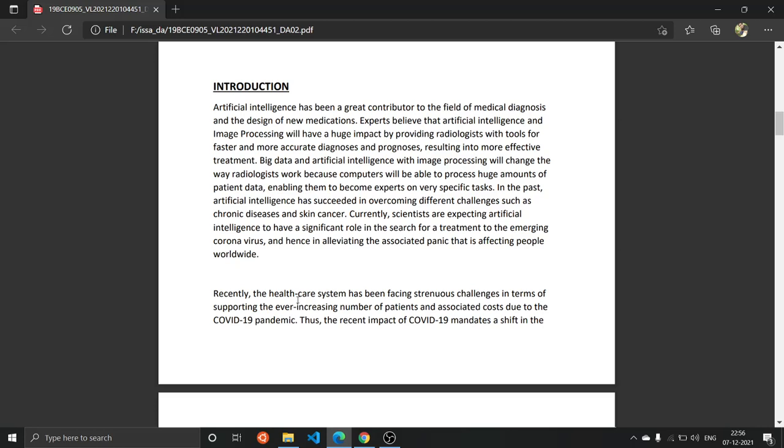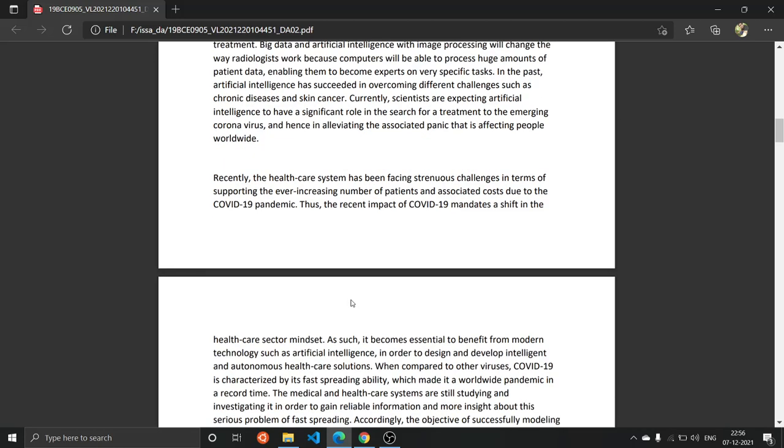So big data and artificial intelligence with image processing will change the way radiologists work, because computers will be able to process a huge amount of patient data. We all know that computers are good at calculating and processing numbers. So if we give them a huge amount of patient data, they will be well trained and can easily recognize whether a person has been infected with some disease or not.